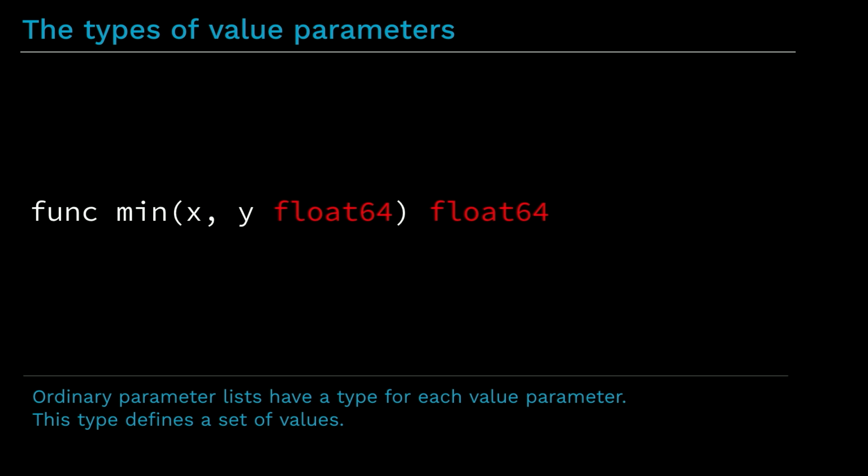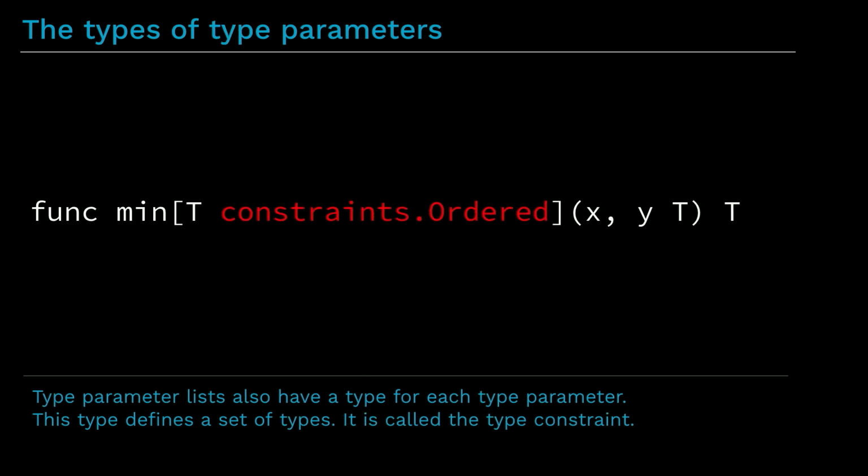So this float64 type is a set of values. Now, in type parameter lists, each type parameter also has a type. And this type is kind of a meta type, and it tells us what kind of types are valid for this type parameter. So this meta type actually defines sets of types, and we call this a type constraint.